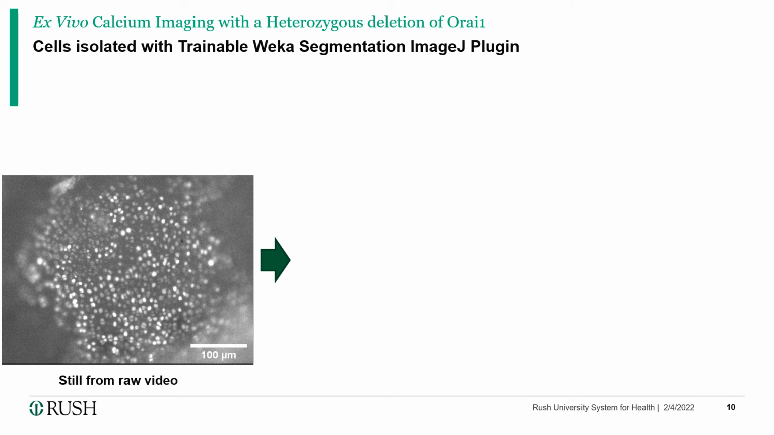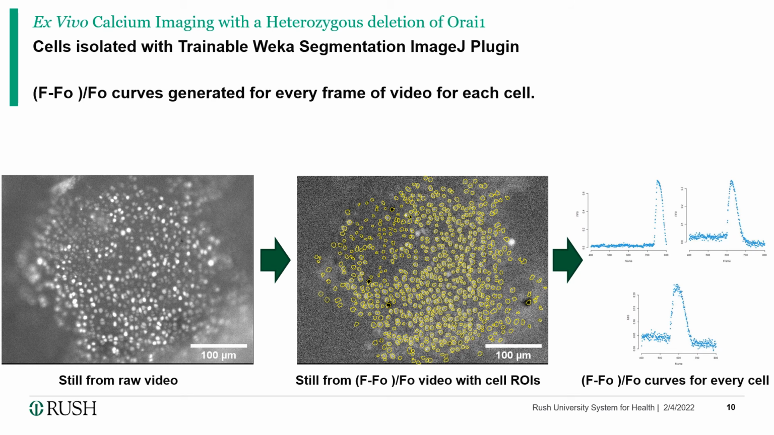Each image sequence was processed with the trainable Weka segmentation plugin for ImageJ. Delta F over F naught curves were generated for every frame of video for each cell. Comparisons between means of groups where P was less than 0.05 were considered statistically significant.